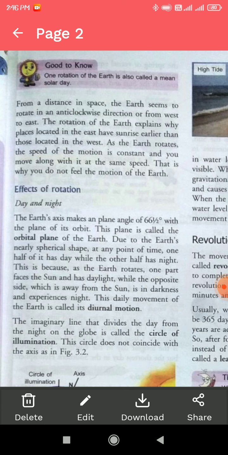So in our country, Arunachal Pradesh or Assam get sunrise earlier as compared to places located in the west, like Gujarat. In Gujarat, they get sunrise later as compared to the eastern states like Arunachal Pradesh or Assam.